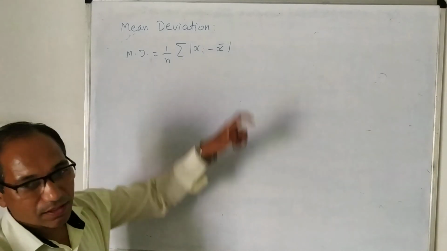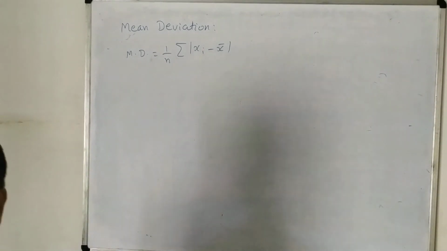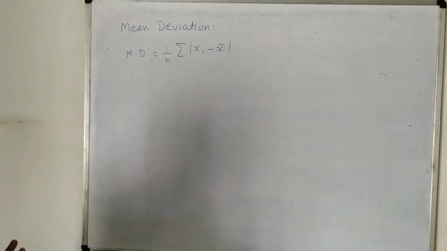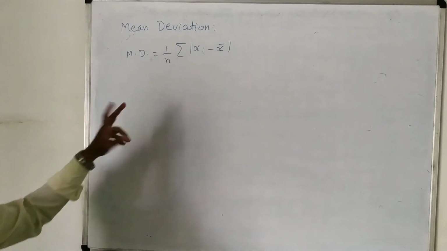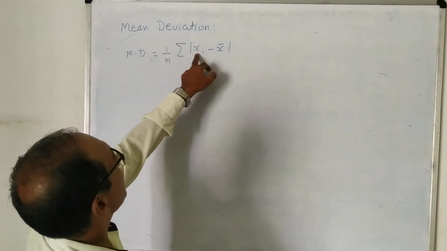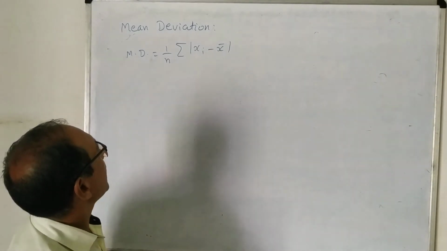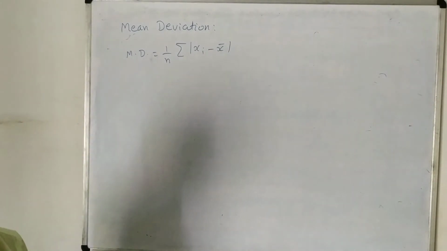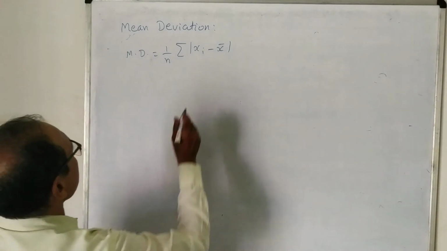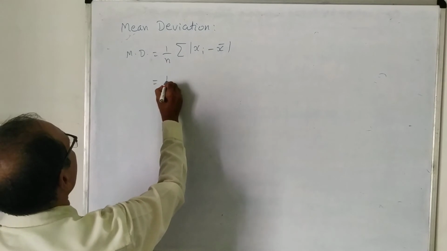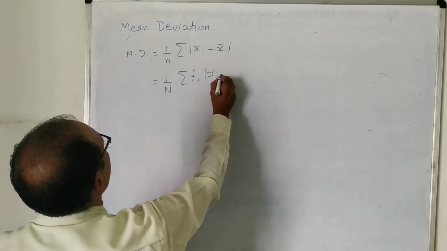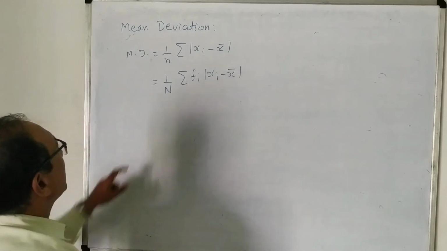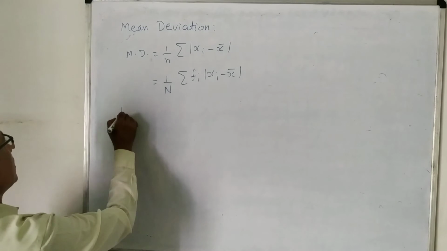Here the modulus sign is used because we want an actual number, so each value becomes positive. Sometimes these observations may be less than x bar, and then the difference would be negative. Then we divide the whole summation by small n, and this is for ungrouped data. If it is for grouped data, then we find fi into modulus of xi minus x bar, and capital N is sigma fi.